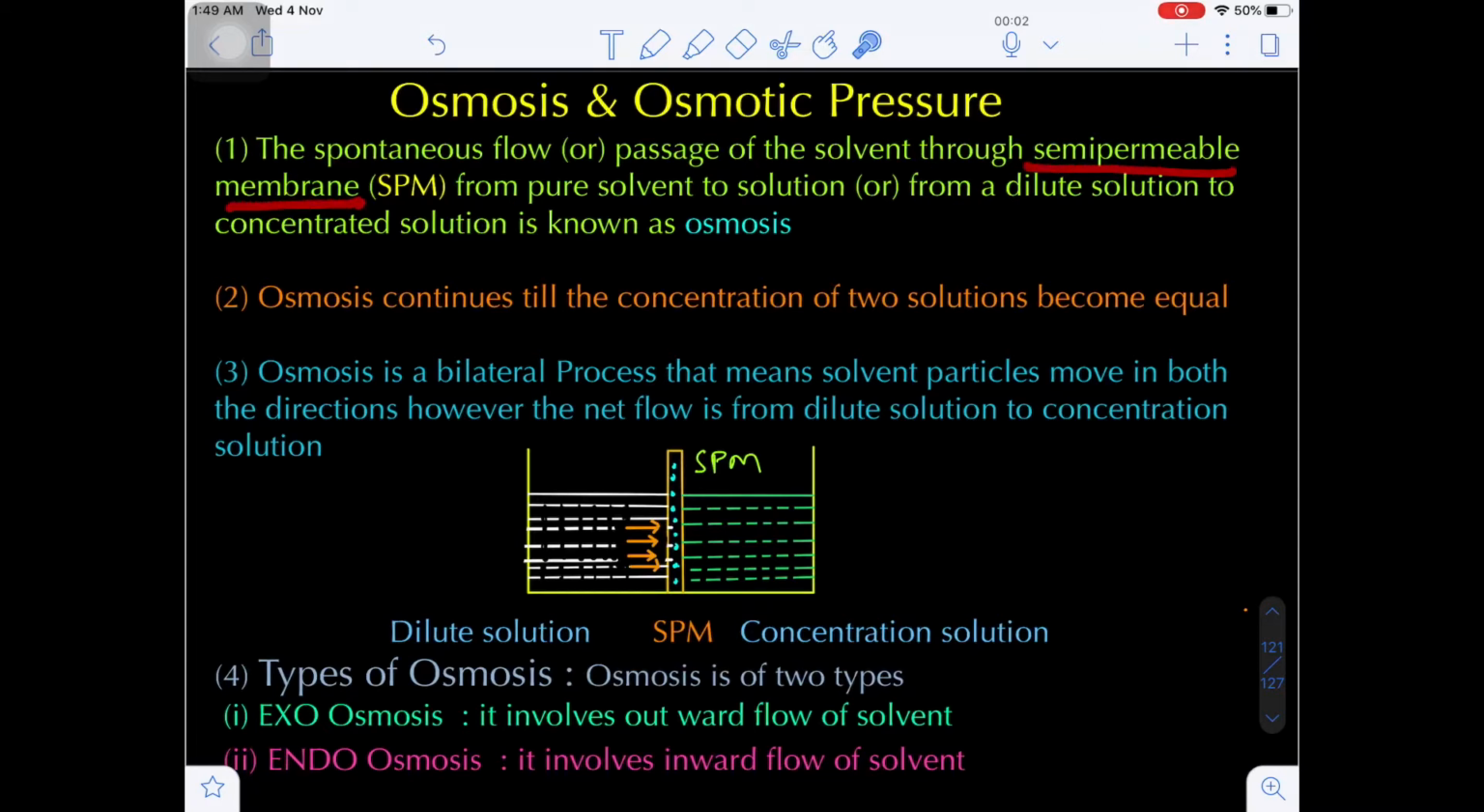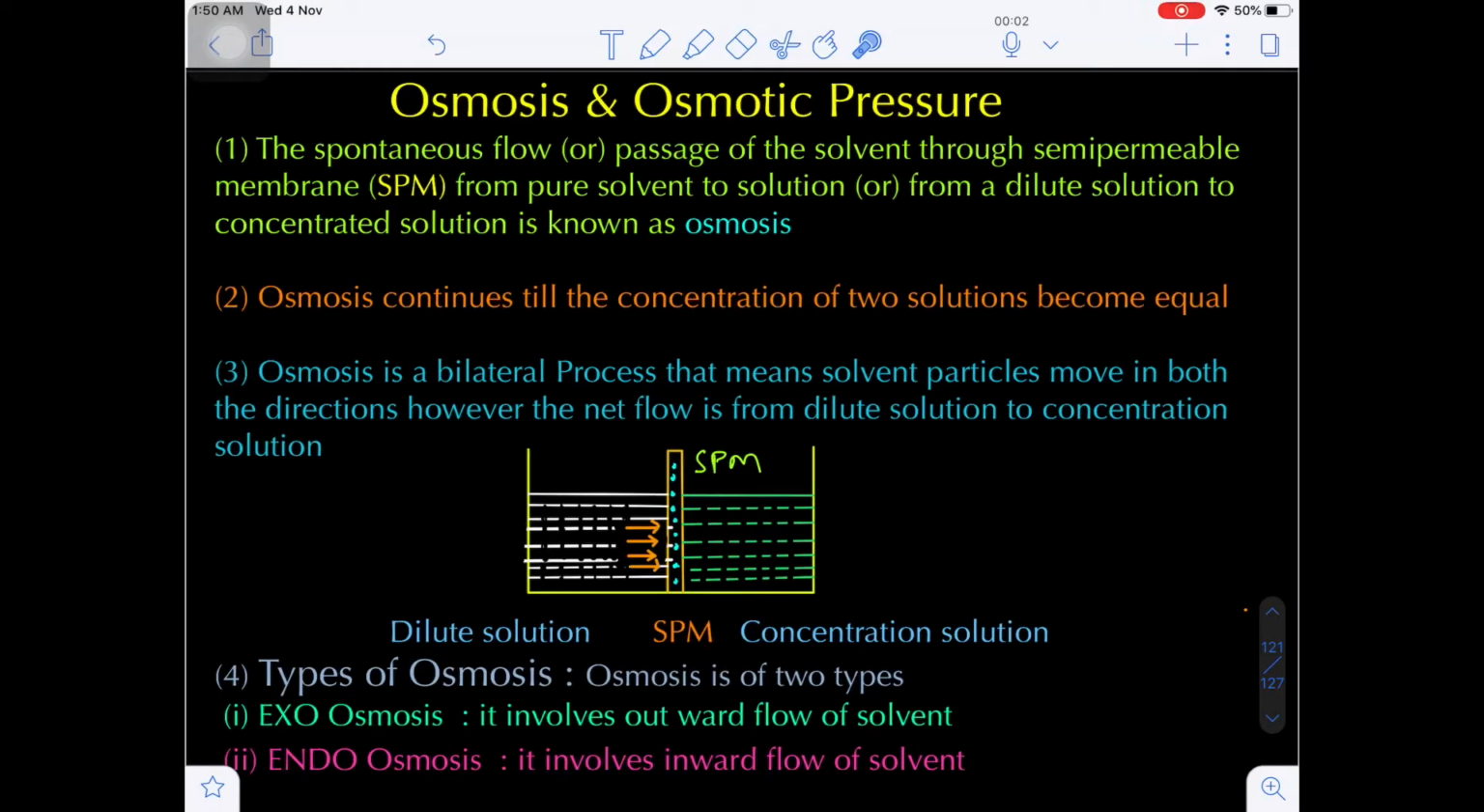It is the spontaneous passage or flow of the solvent molecules through the semi-permeable membrane, which is represented as SPM, from a pure solvent to the solution, otherwise from a dilute solution to the concentrated solution. This is osmosis. It is a spontaneous phenomenon of the passage of the solvent molecules through the semi-permeable membrane from a pure solvent into the solution, otherwise from a very dilute solution to a concentrated solution.